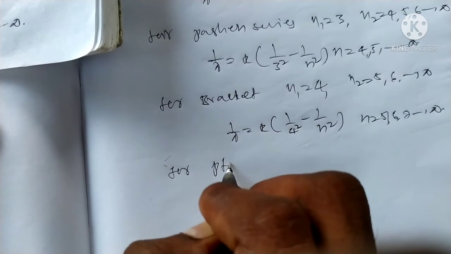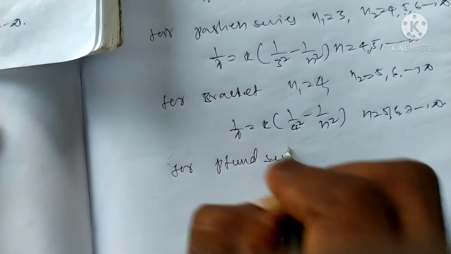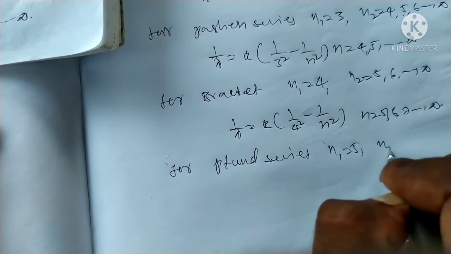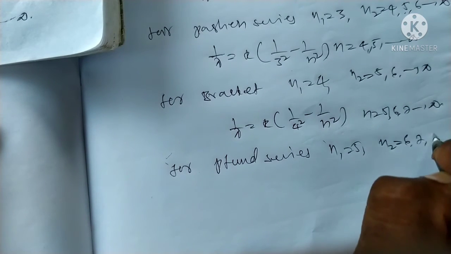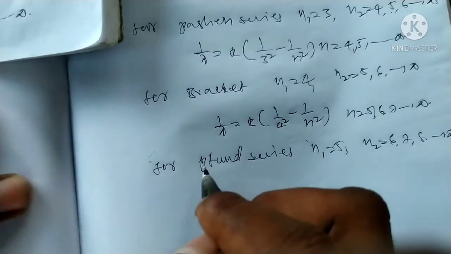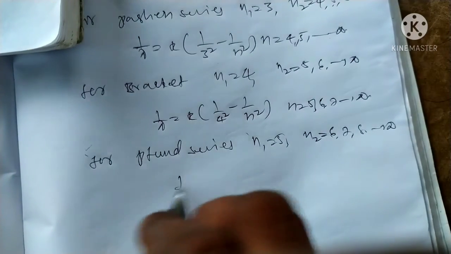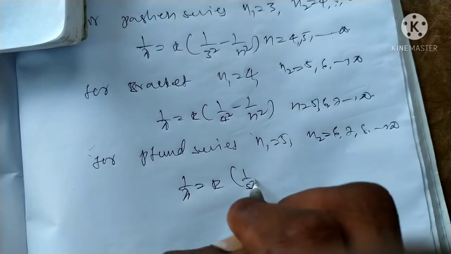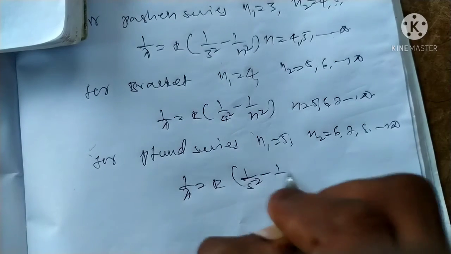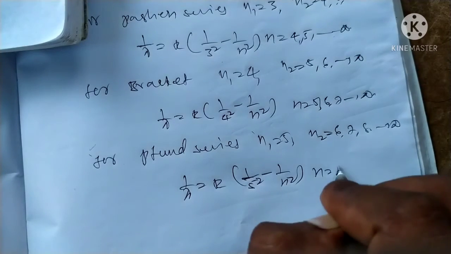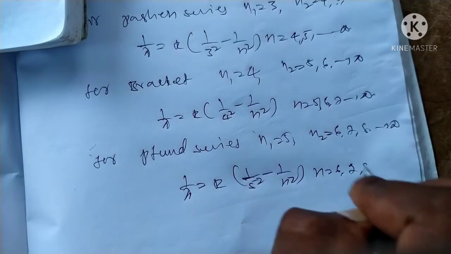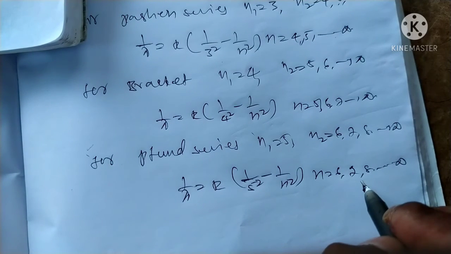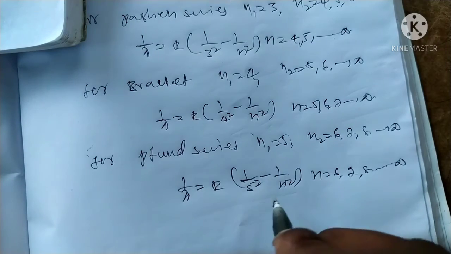Next, for the Pfund series, n1 is equal to 5, n2 is equal to 6, 7, 8 up to infinity. It is 1 by lambda is equal to R into 1 by 5 square minus 1 by n square. Here n is 6, 7, 8 up to infinity. These values are substituted, we get minimum wavelength and maximum wavelength.